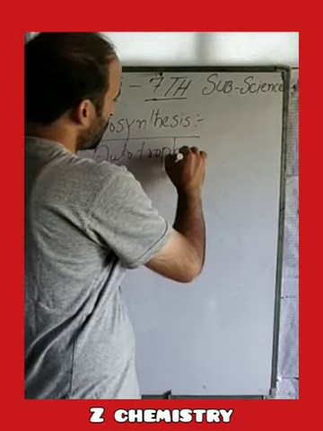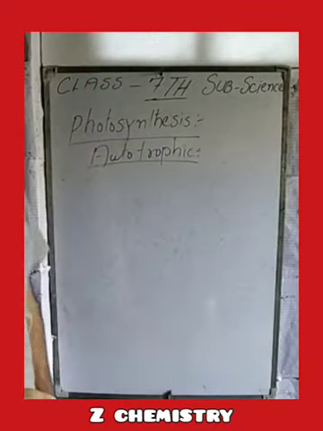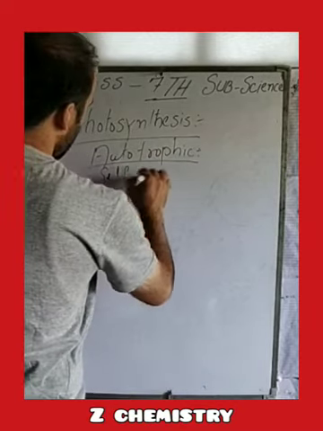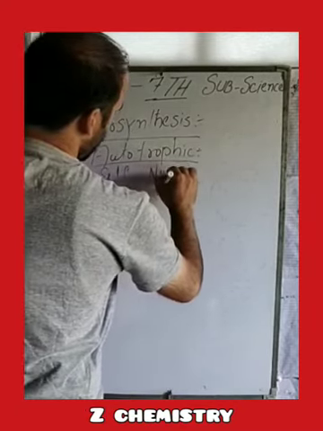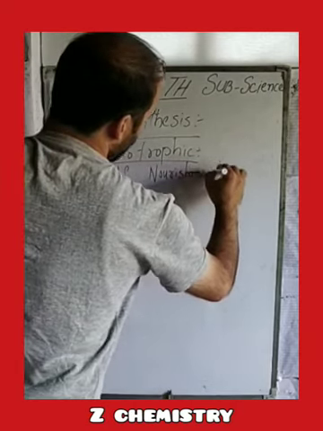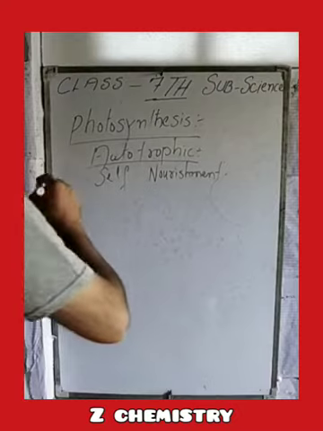Autotroph is composed of two Latin words: auto means self, and troph means nourishment or nutrition.